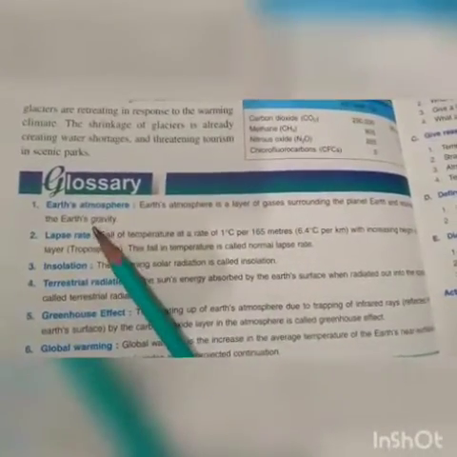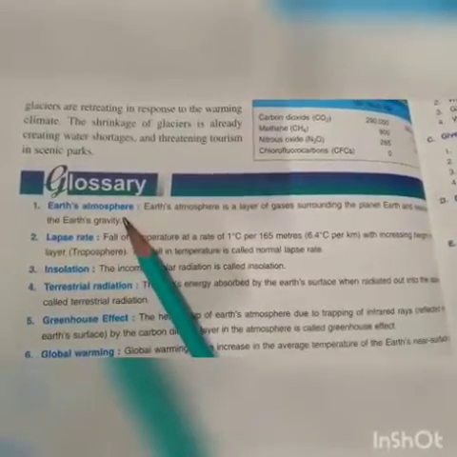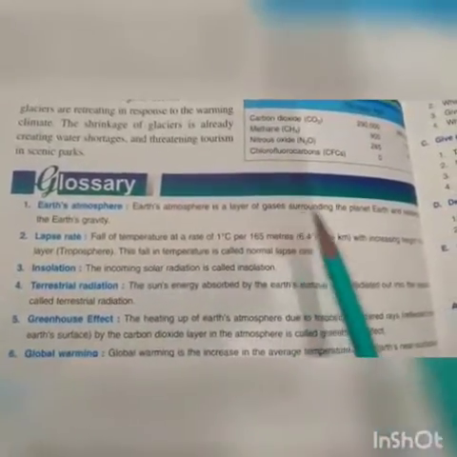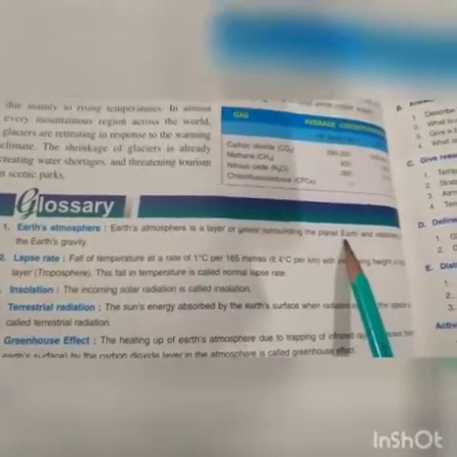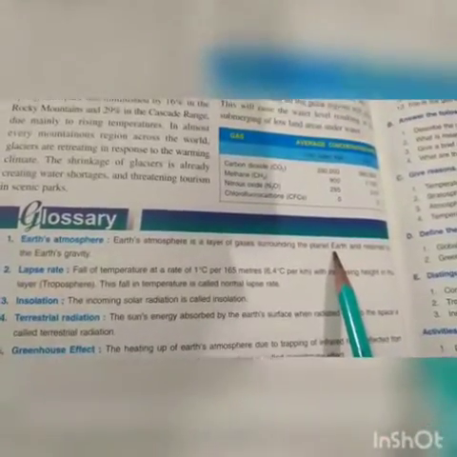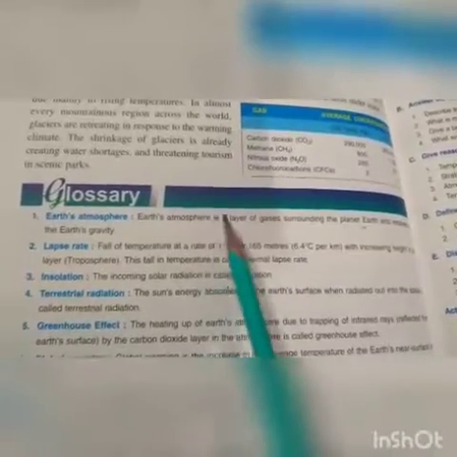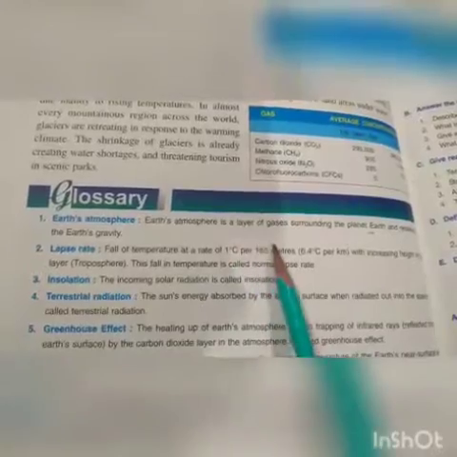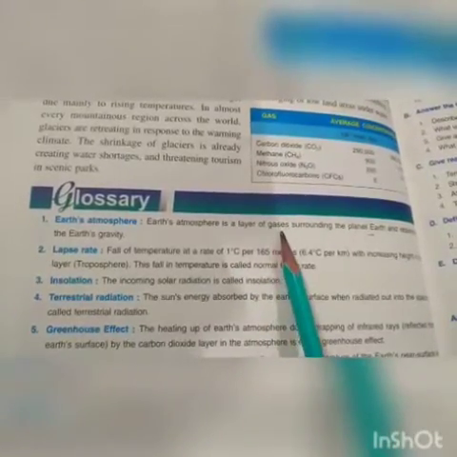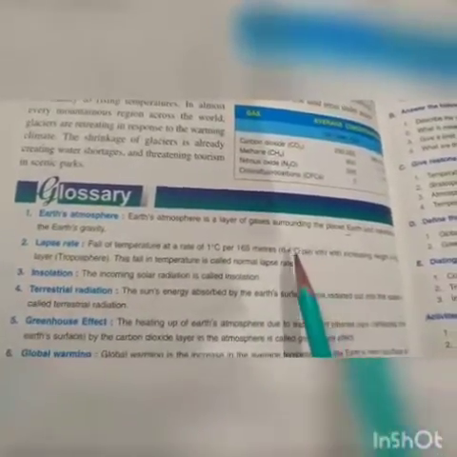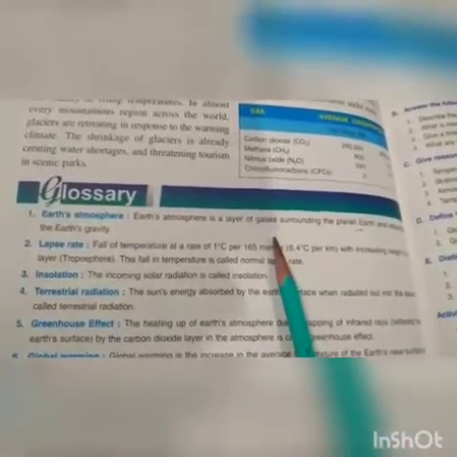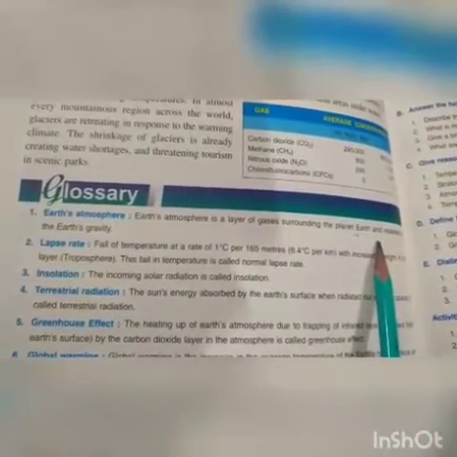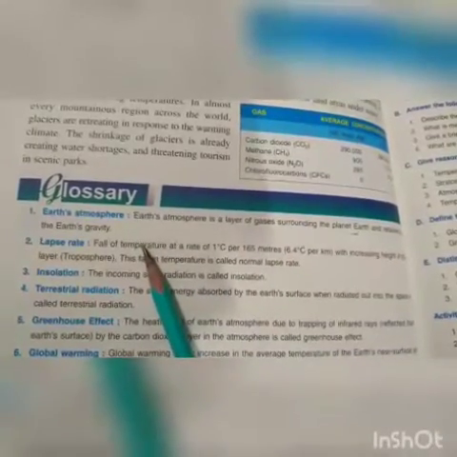Now let's move to the glossary, very important terms. Number one, the first important term is Earth's atmosphere. So what is Earth's atmosphere? Earth's atmosphere is a layer of gases surrounding the Earth and retained by the Earth's gravity, right? So it is the layer of gases surrounding the planet Earth, retained on the Earth's surface by the Earth's gravity.